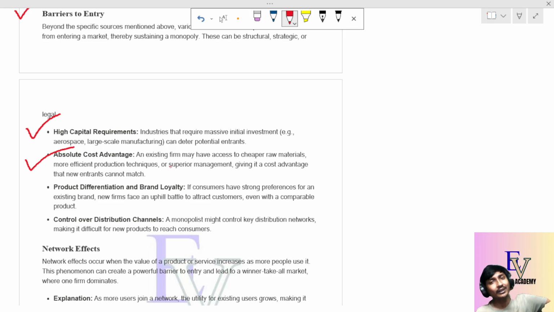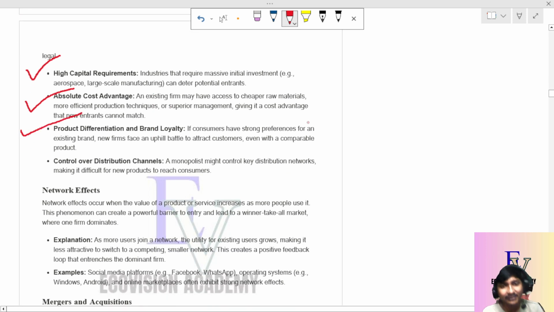But if there is someone else in your market who is not getting the raw materials at a cheap price, he or she will not be able to give the same product at the same price that you are giving. Okay. Now, product differentiation and brand loyalty. There are some brands which attract customers.